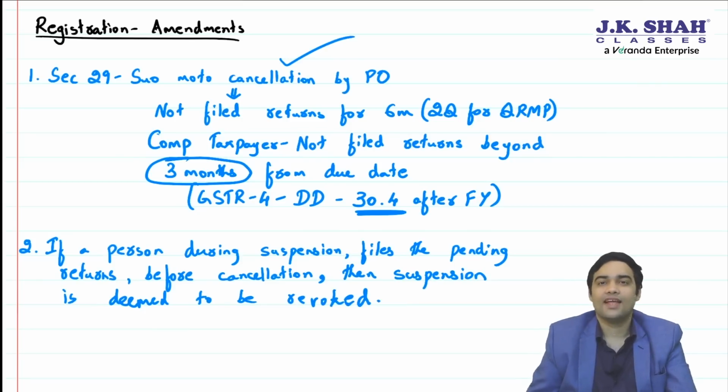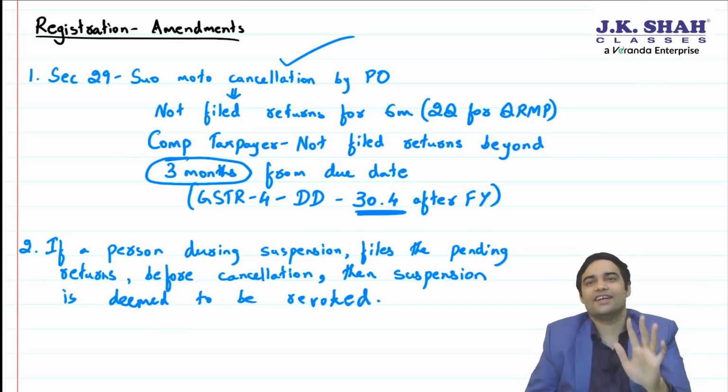Interesting point. Say suppose I have not filed return for 6 months.